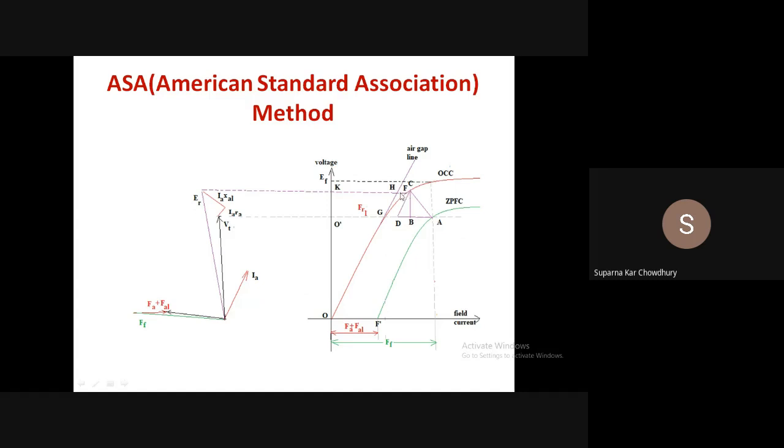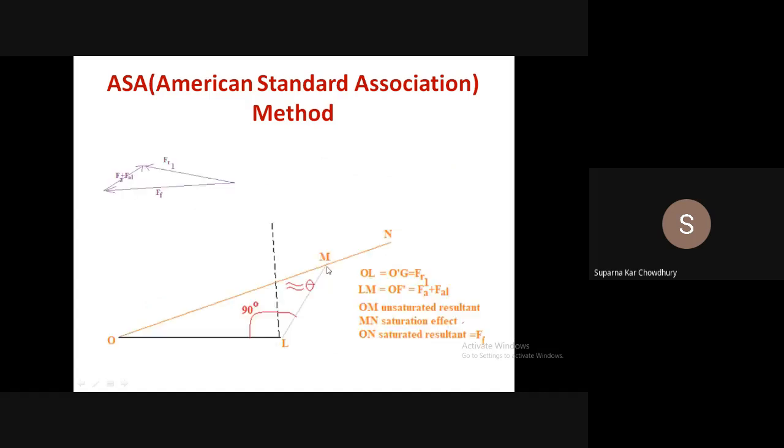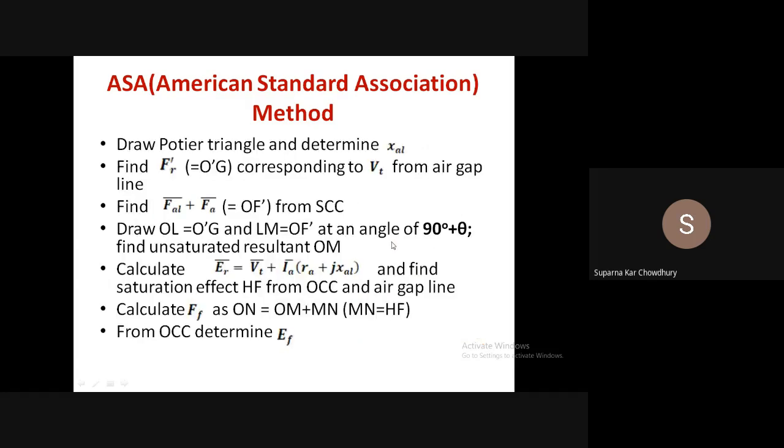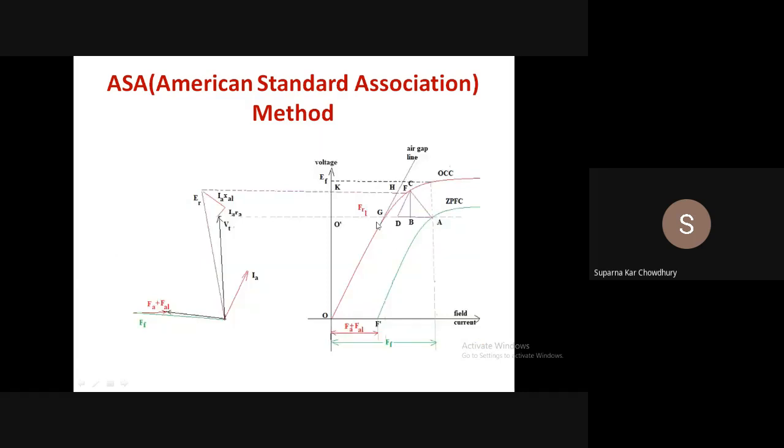So this difference HF is due to saturation. So this is measured and this is the saturation effect. So this HF is added here. So this is the saturated value. So this is FF. So corresponding to FF from OCC, we get EF. So this EF minus VT by VT will give you the regulation.